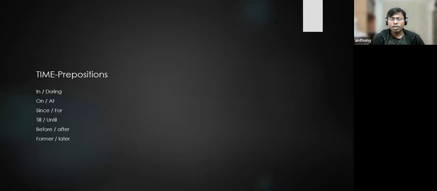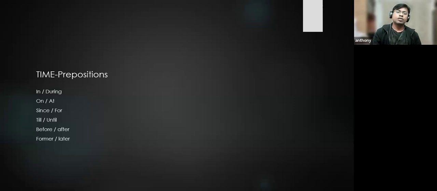Initially, the first thing we will see is time prepositions. The preposition words which talk about timing: in, during, on, at, since, for, till, until, before, after, former, later. These are the majorly used, widely used prepositions in your daily life. Some of them we do not use, but I want you to use those things, so I included those words. Apart from this, there are other prepositions also. We'll be talking about those prepositions.